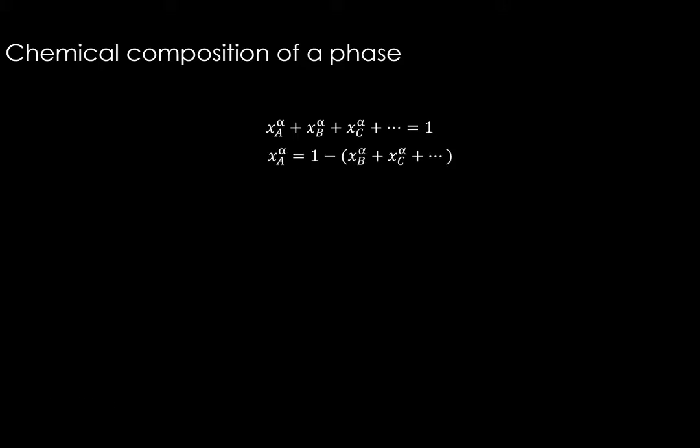So if this is the case, then if we want Xa of alpha and we know all the other values of X, all the other mole fractions, so we can do this: 1 minus all the other values. We have to know each of these values. If we know that, then we can simply subtract all of them from 1 to get the unknown value of mole fraction. Okay, so if it is a two element system, then Xa and Xb should be equal to 1. If we know Xb, then we can automatically figure out what is Xa. Similarly, we can do it for a C component system.